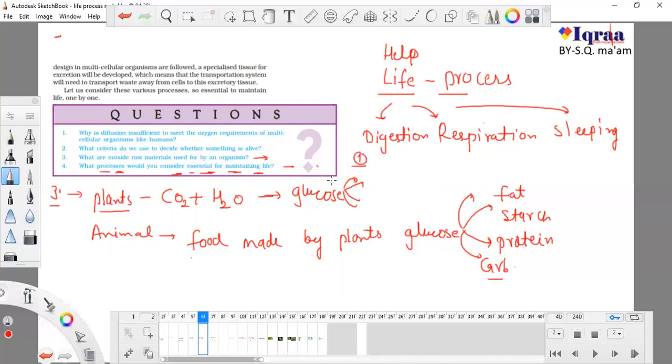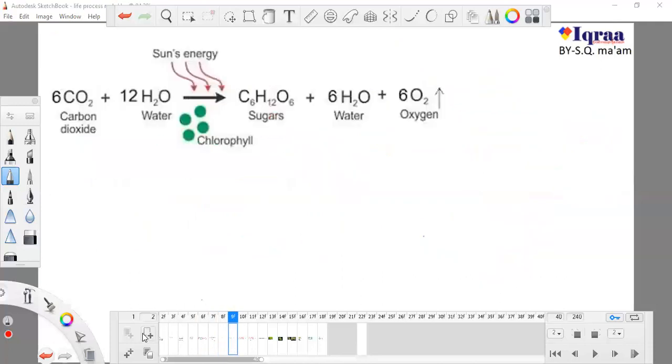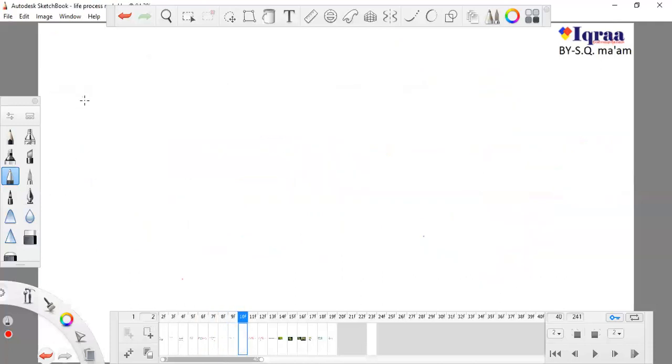You don't need to learn that this is a life process and that is a life process. We all are aware of this, that without doing this we cannot survive: without digestion we cannot survive, without respiration we cannot survive, without sleeping we cannot survive. Yes, without sleeping a person could die, and without salivation we cannot survive, without urination we cannot survive. So all these processes are known as life processes. Now we will move to another topic, and this topic is known as nutrition.